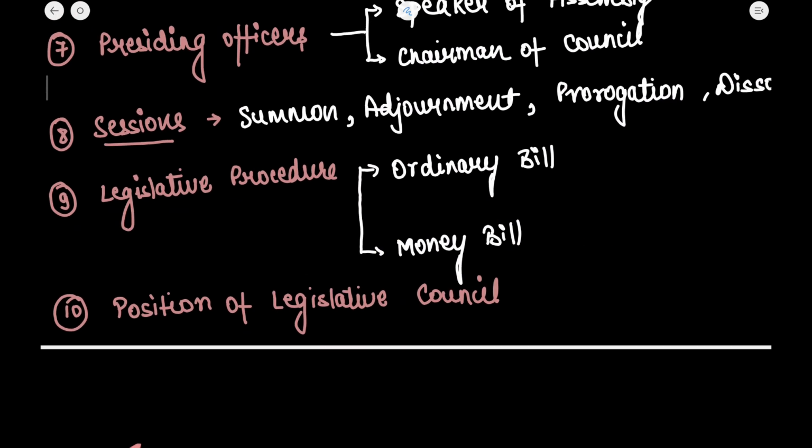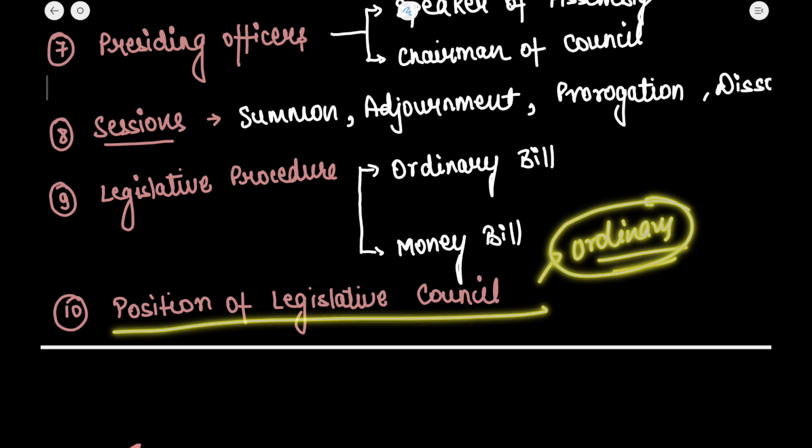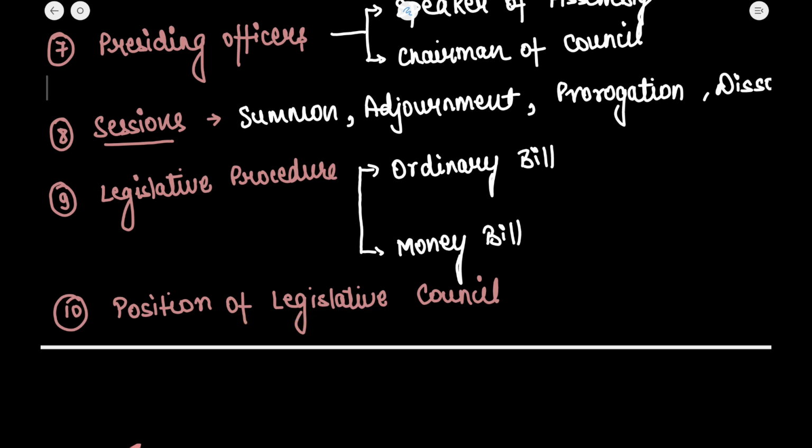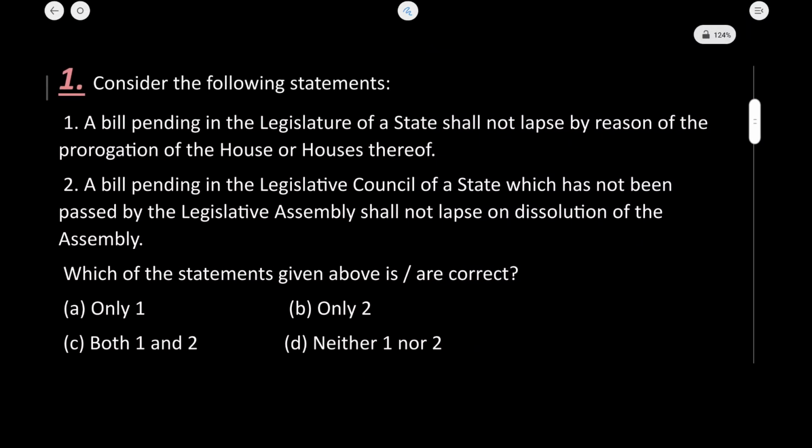Okay, the position of the legislative council I have already told you regarding the ordinary bill. If an ordinary bill is passed, the same benefits and equal powers lie with the state legislative council. ठीक है. Now, let us move to the questions, and the remaining things we will discuss in the questions only. Okay, the chapter will be complete then. Let's start with the questions now.